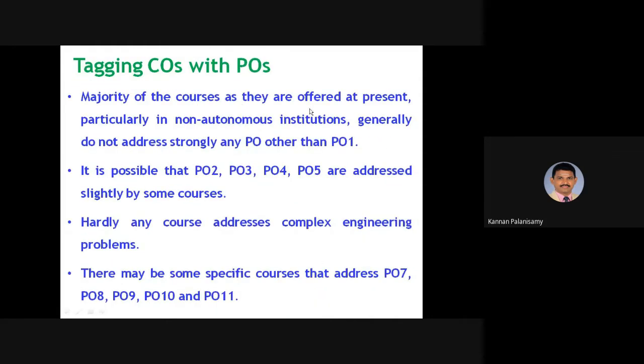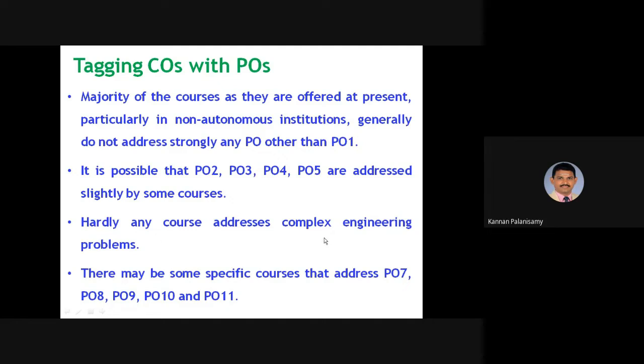Majority of the courses as they are offered at present, particularly in non-autonomous institutions, generally do not address strongly any PO other than PO1, right? So it is understood that we have 12 POs, but the courses do not represent all the POs. It is possible that PO2, 3, 4, 5 are addressed slightly by some courses.